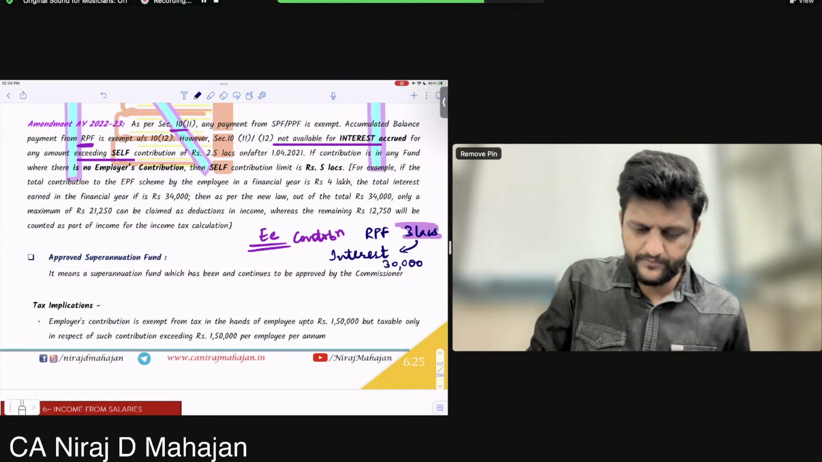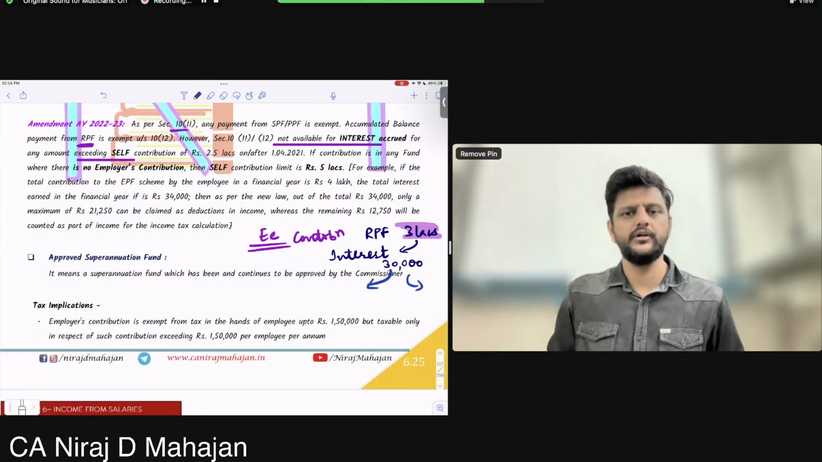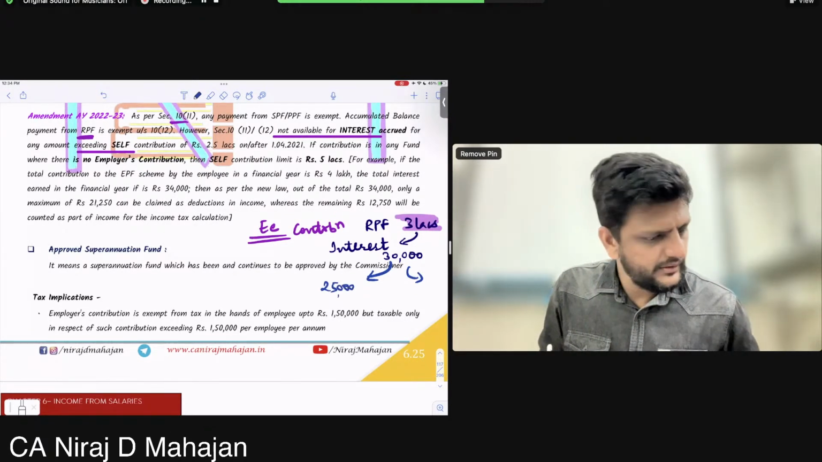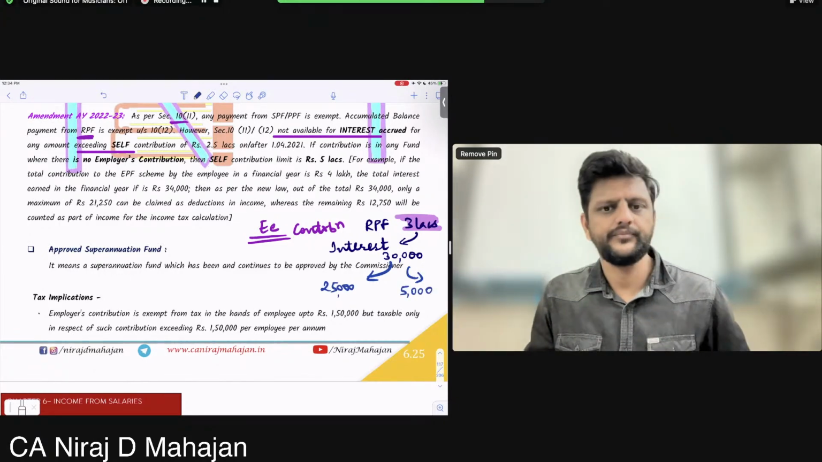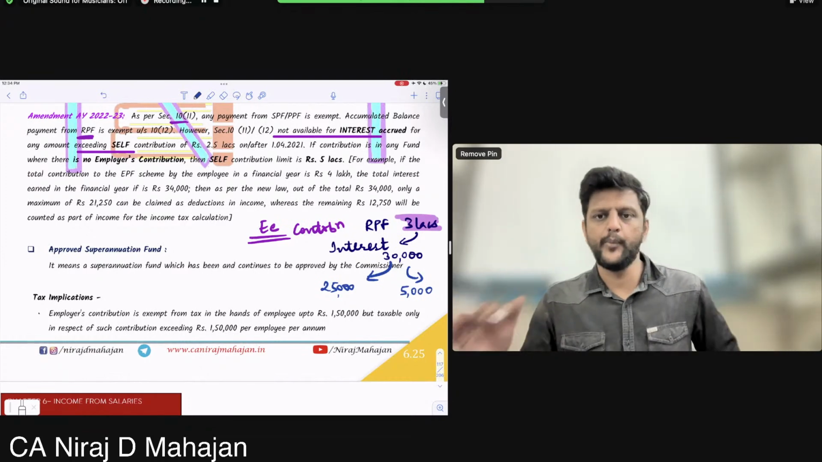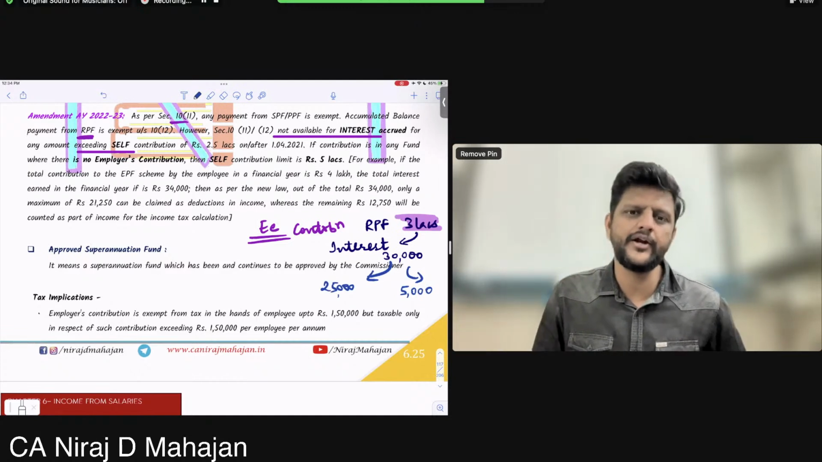That means how much? What do you think? Basically, I'll have to bifurcate this 30,000 again into 25,000 and 5,000. Understood? How much will be taxable? 5,000 will be taxable. How? I have taken interest at the rate of 10%.